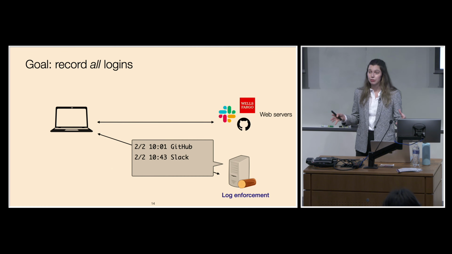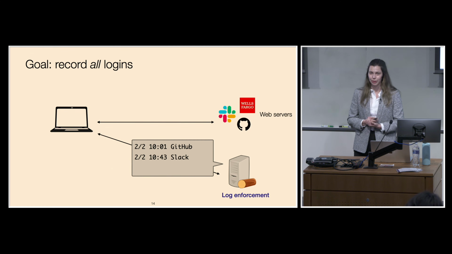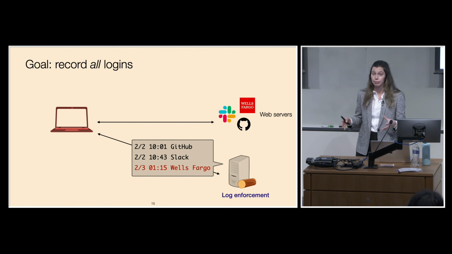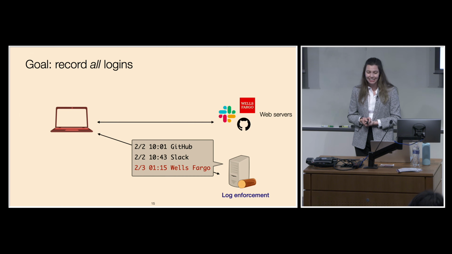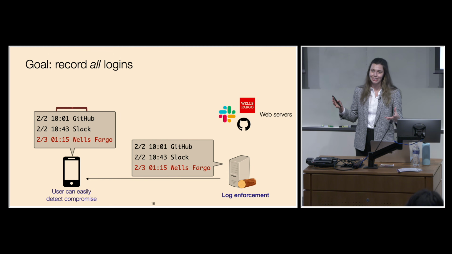So ideally, we'd like to be able to record all the logins that take place in the system. So imagine we have some logging server, and this logging server is going to record all the authentications made by some user. So I authenticate to GitHub and Slack, and this is recorded. And even if an attacker breaks into my laptop or steals some user secrets, any authentications that they make to my accounts should also be recorded. So if the attacker authenticates to my Wells Fargo account, the log server should have some record of this authentication. And this is useful because now a user can go and request the contents of the log, examine this, see which authentications it doesn't remember making, and then take steps in order to mitigate the impact.